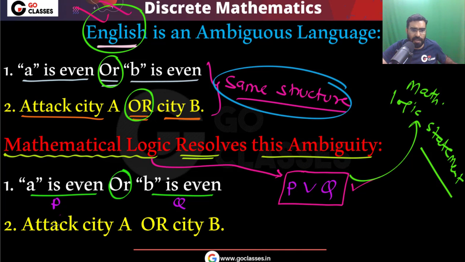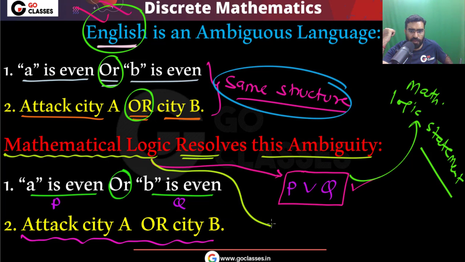Similarly, if you want to give this command to the computer, to the missile system, then remember, mathematical logic will not give this command as is, but what it will do is use this symbol. For example, let me call it.